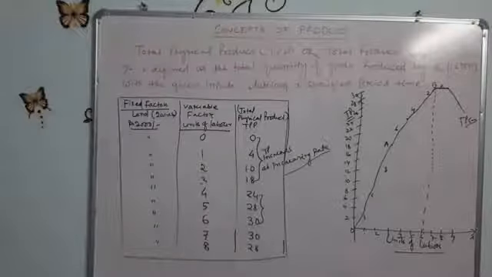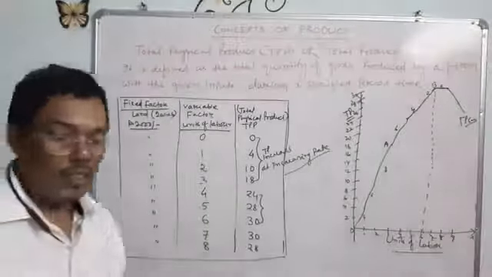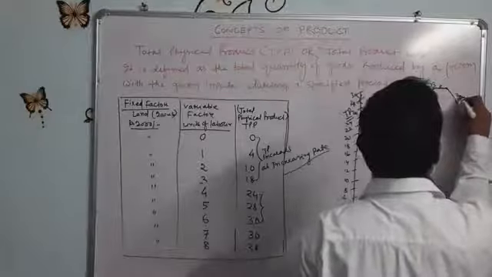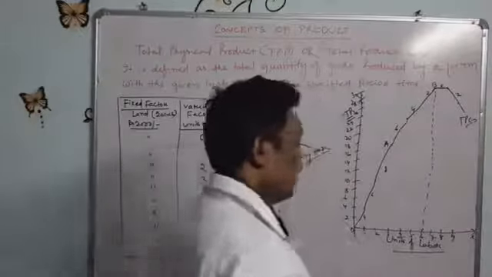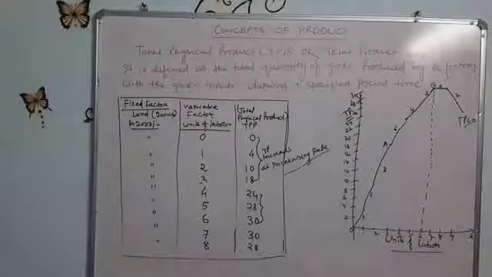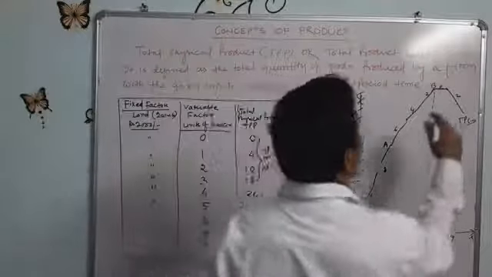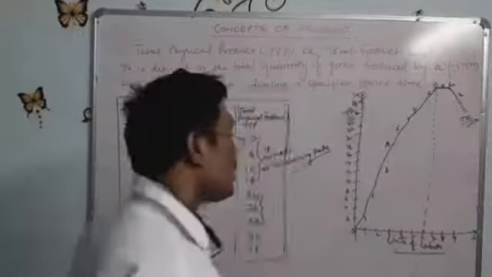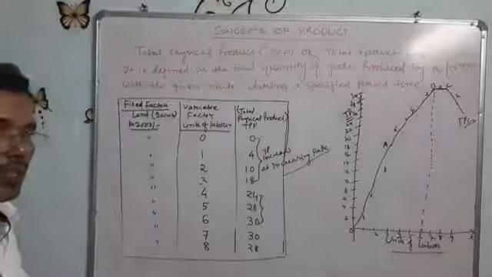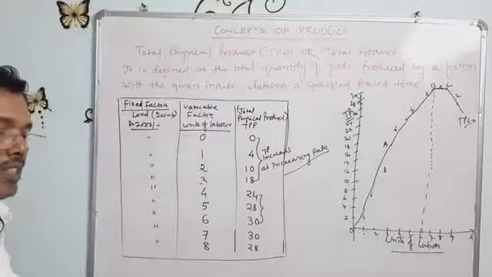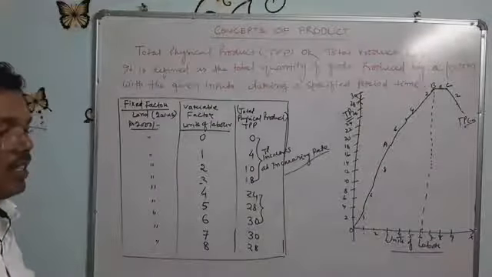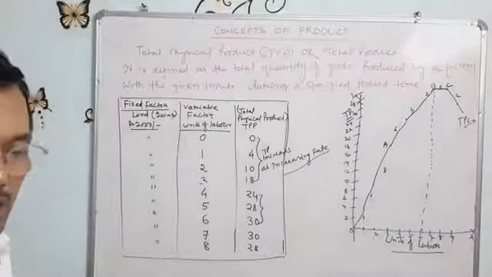After that point, it starts to decline. That is 0, then 28, then it goes on declining. So the total product is maximum at point B, or we may say C. Remember, just as when discussing marginal utility and total utility, when marginal utility is 0, total utility is maximum, and when marginal utility is negative, total utility starts to decline.